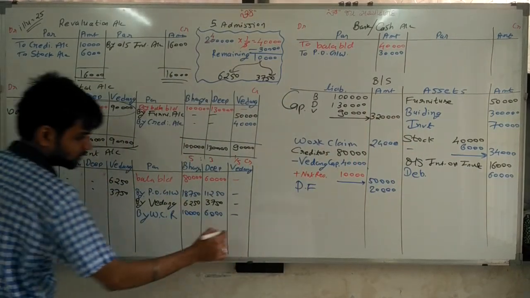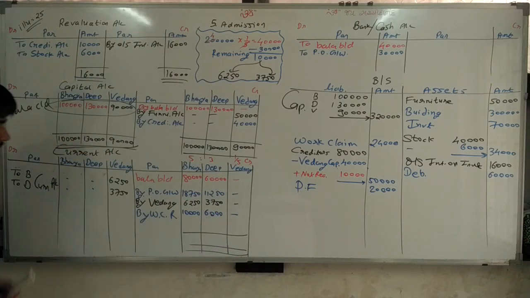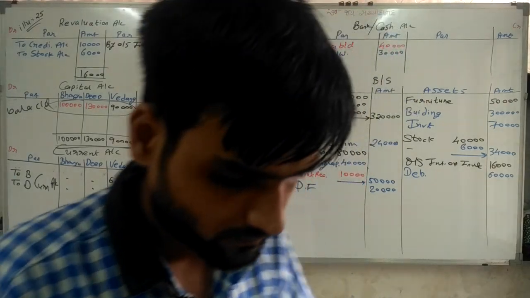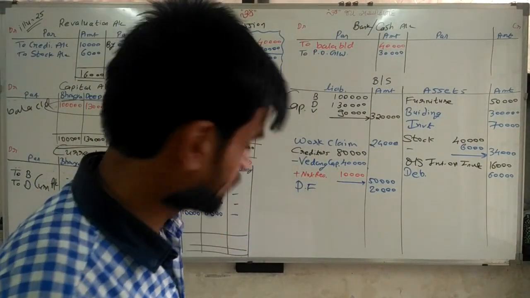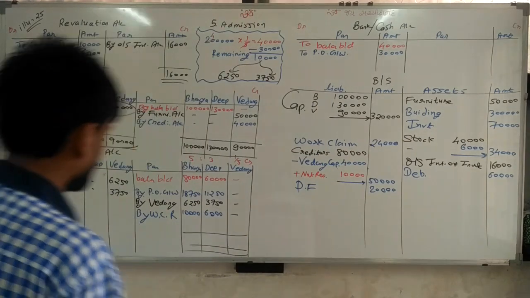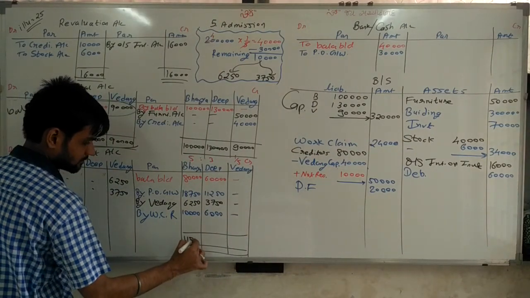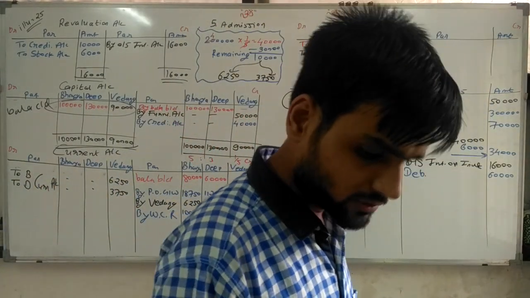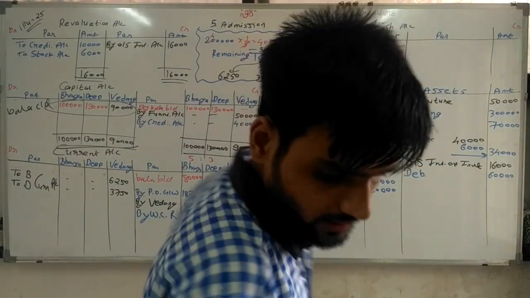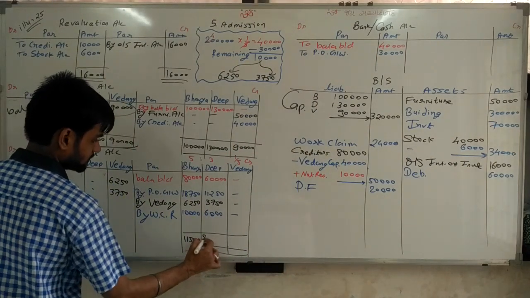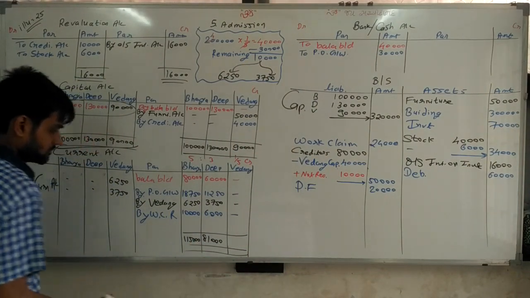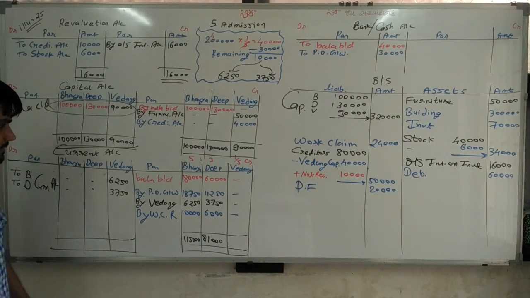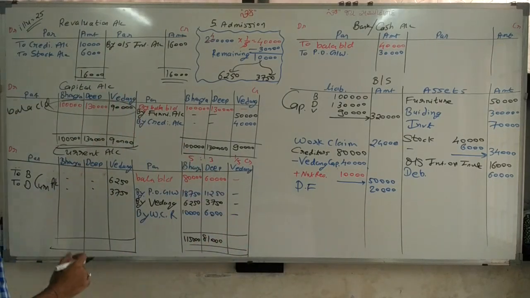Same way, sir, close this account also. Total of 80, 1875, 6250, 10,000, 1,15,000. Big total 60, 11,250, 3750, 6,000 is 81,000. Here we have to make total of debit side, and that amount is 10,000.